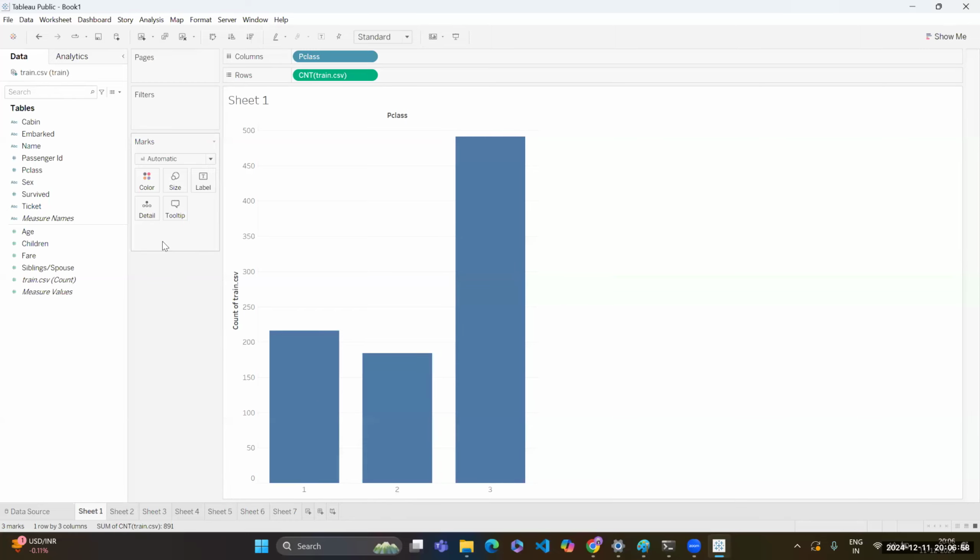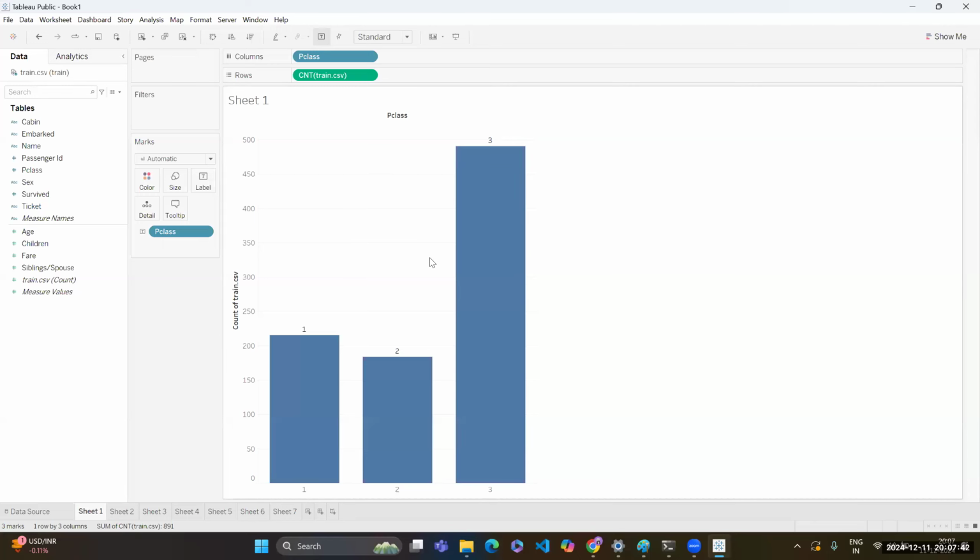First, I want to put some labels over here, showing their count. This is the label that I have. When we click on it, it shows me a lot of values. By this, you can tweak the font and other things. The best way to get the labels is, what is this column? P class. Just take the P class, drag it, and put it into the labels. Now you can see I got my labels 1, 2, and 3.